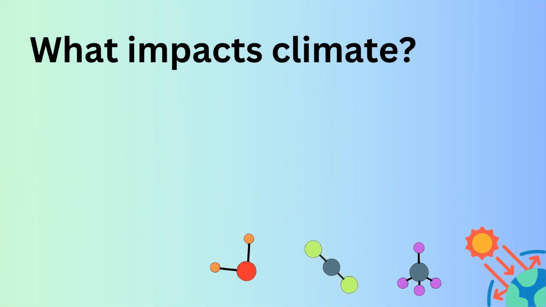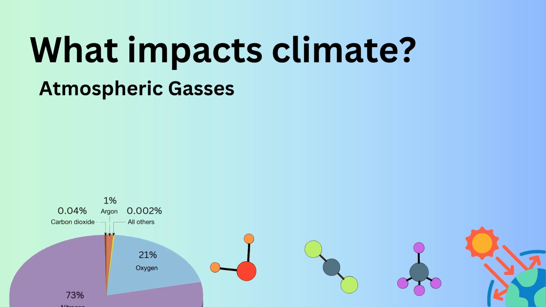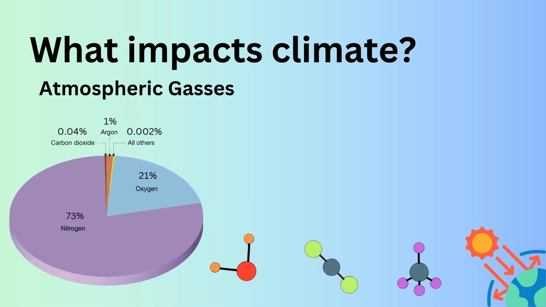Now that we know what climate change is, what kind of factors impact climate? Yes, atmospheric gases impact climate. Our atmosphere is made up of many different types of gases. Can you name some gases that make up our atmosphere? Yes, we have lots of oxygen and nitrogen.